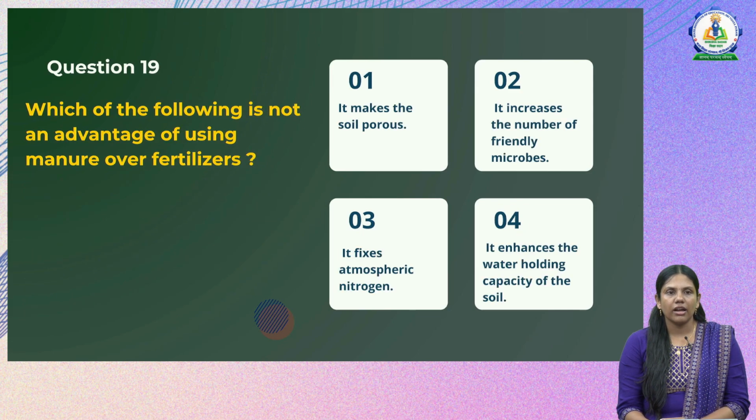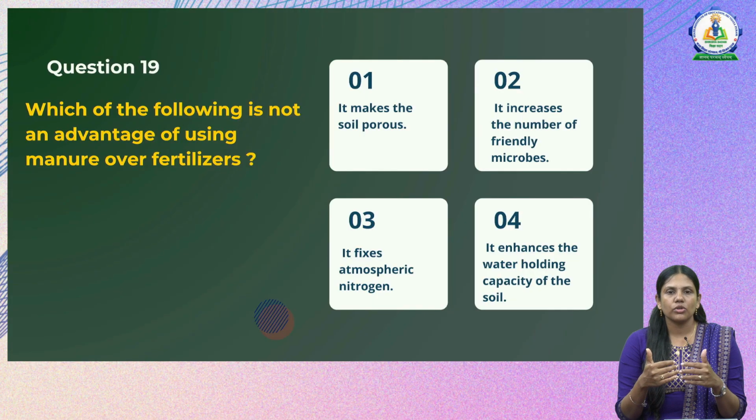Then next we have another question, which of the following is not an advantage of using manures over the fertilizers? First thing is, it makes soil porous, it is an advantage. Then it increases the number of friendly microbes, it is also an advantage of adding manure. Then it fixes atmospheric nitrogen, this needs to be thought. Then fourth, it enhances the water holding capacity of the soil. So 1, 2 and 4 are correct, and they are the advantages of using manures over the fertilizers.